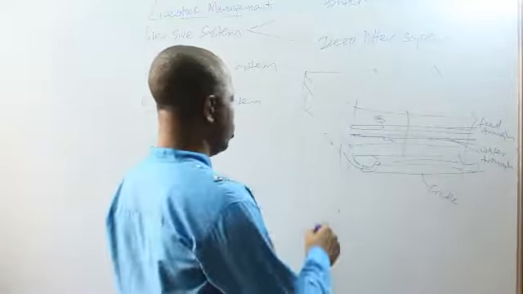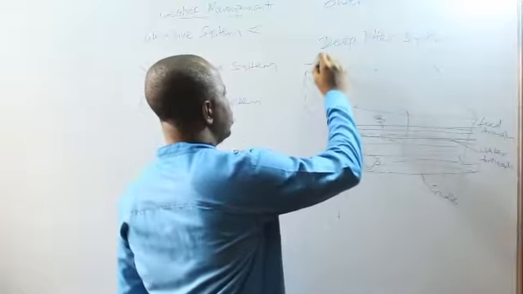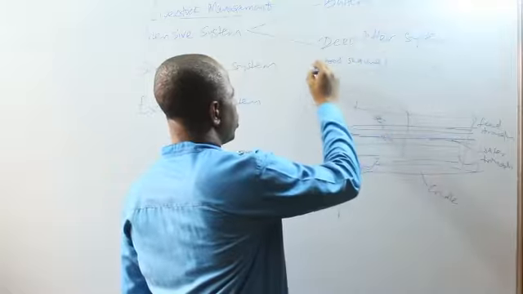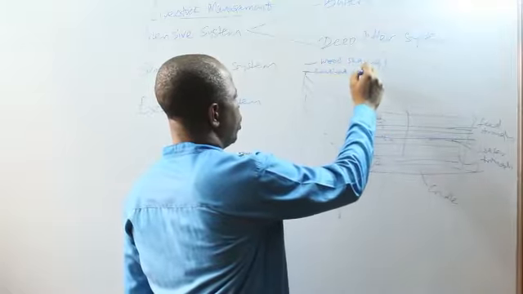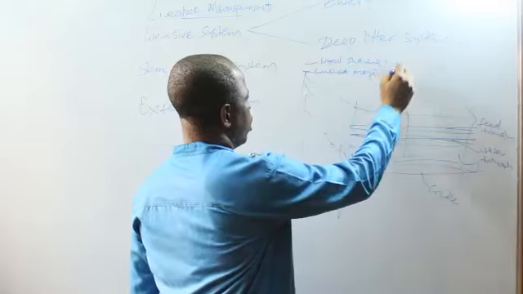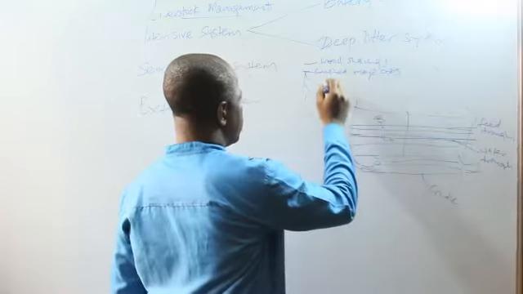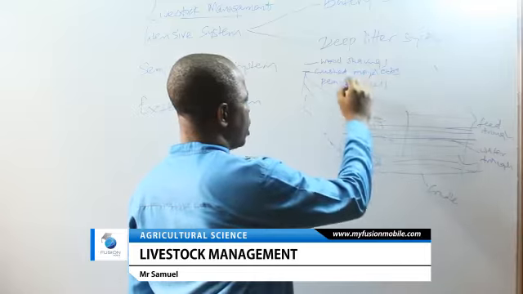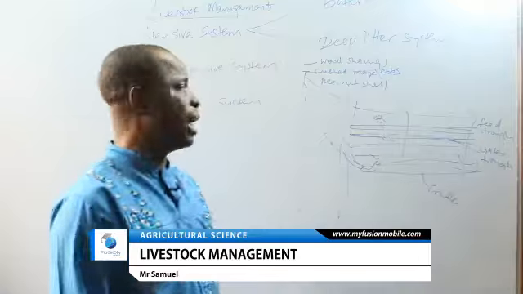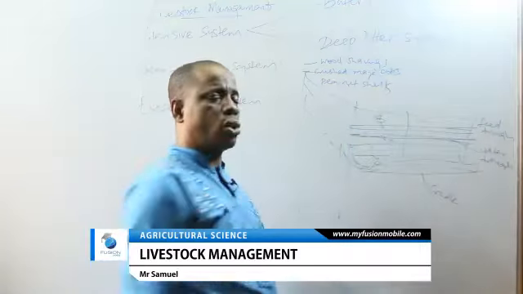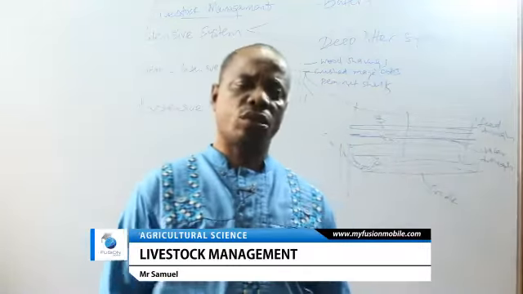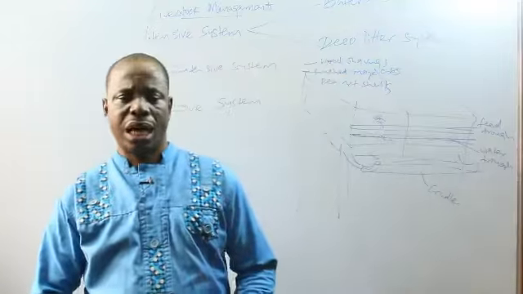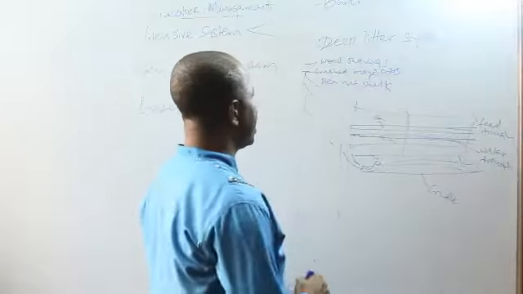The litter materials that can be used include wood shavings, crushed maize cobs, then peanut shell. Crushed peanut shells can be used as bedding material. Some people use sawdust. Though it works, sawdust is not the best because it can become moldy and it can cause a disease known as aspergillosis. So that's deep litter for you.